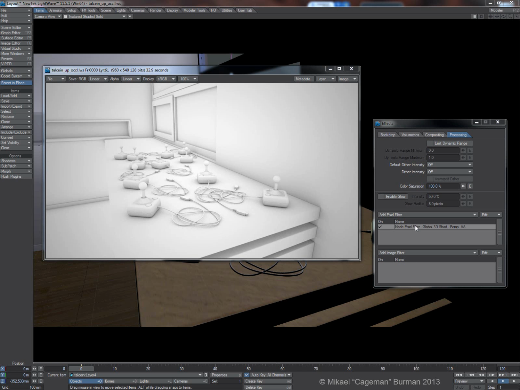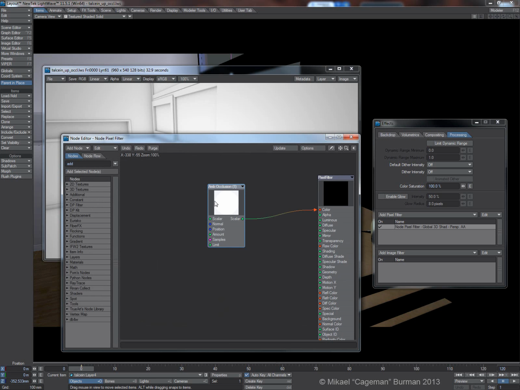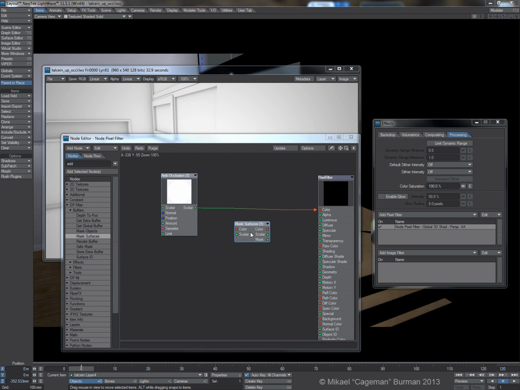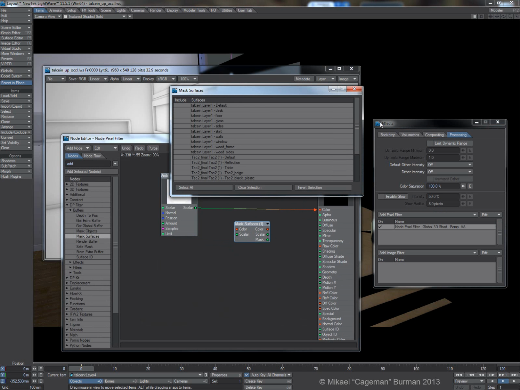So let's bring up the interface here, and let's go into DP filter, and under the buffers we have mask objects and mask surfaces. So mask surfaces is the one that we want to use. So if I double click on this, I get this little list. So what I want to do here is to select the glass surface.